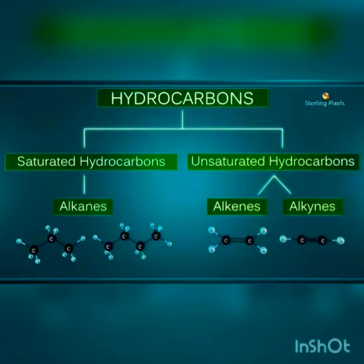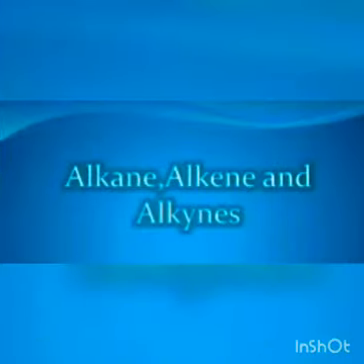Under unsaturated hydrocarbons, two types are present: alkenes and alkynes. Alkenes are hydrocarbons having a double bond between carbon atoms, and alkynes are hydrocarbons having a triple bond between carbon atoms. So we can have a detailed study on the difference between alkanes, alkenes and alkynes.